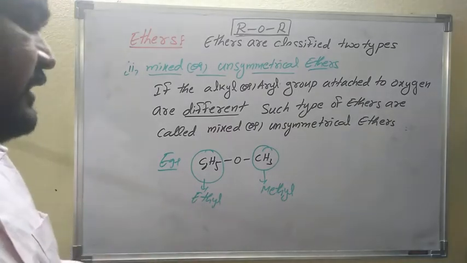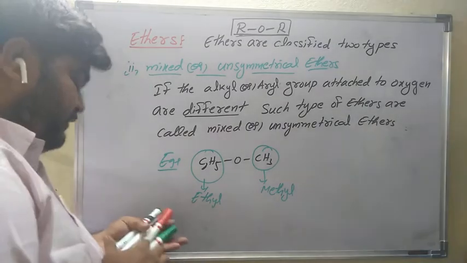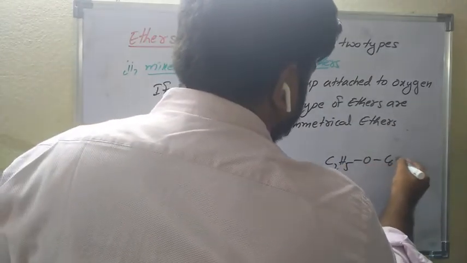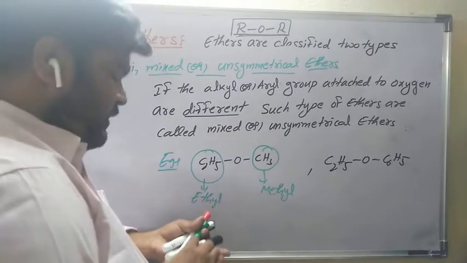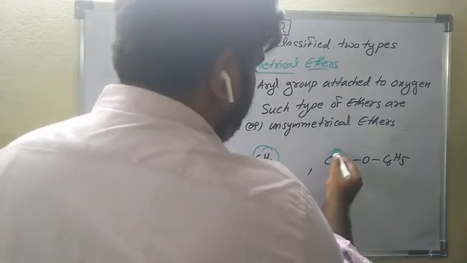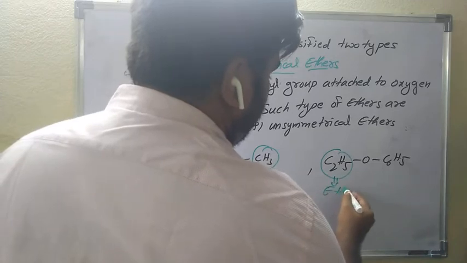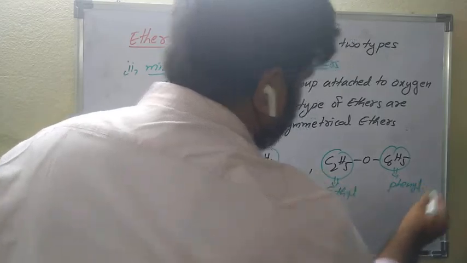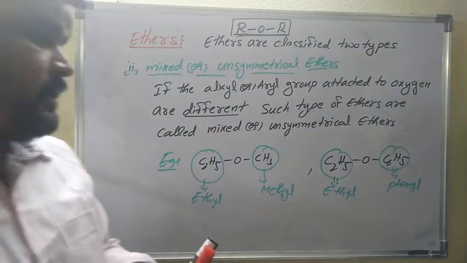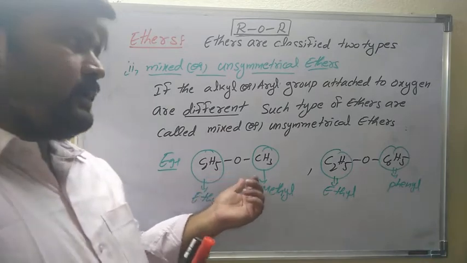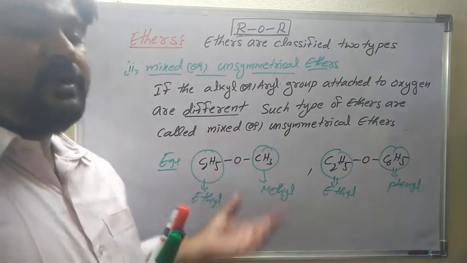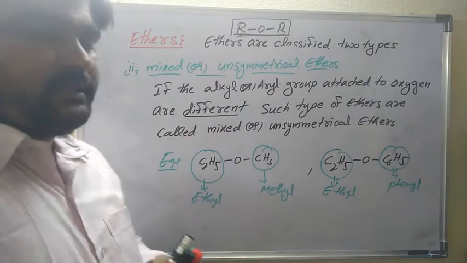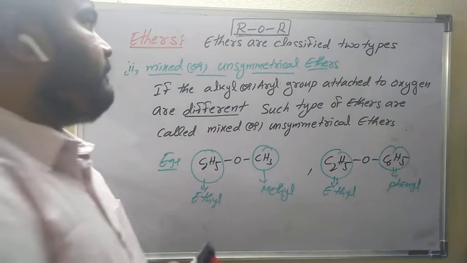You can take any one. C2H5O, C2H5. Or C2H5O, C6H5. This is ethyl, this is phenyl. See, both are different. So if the alkyl group or aryl group attached to the oxygen atom are both different, such type of ether is called unsymmetrical ether. Is it clear? So let us come to the next point.